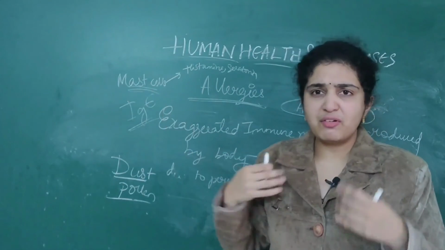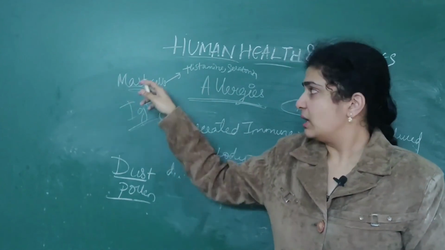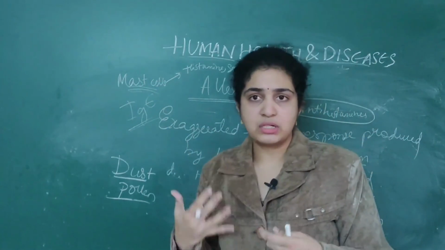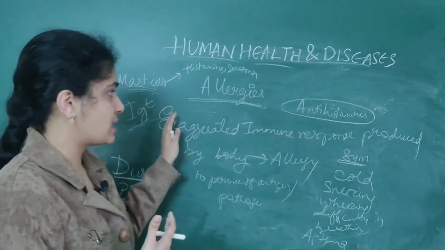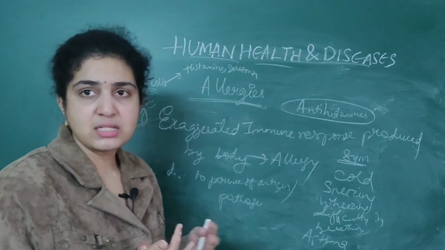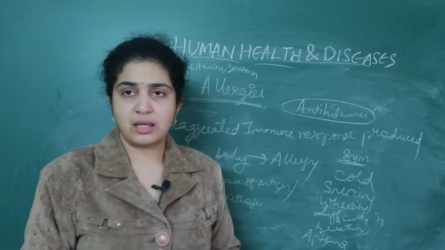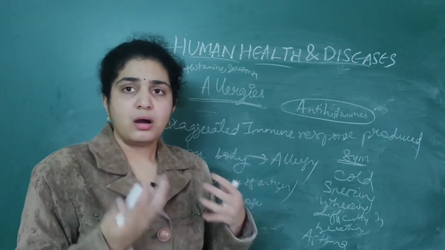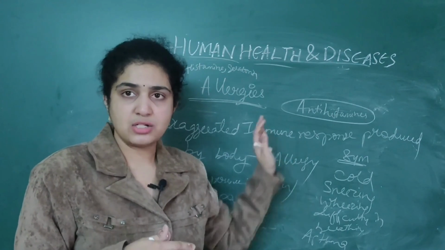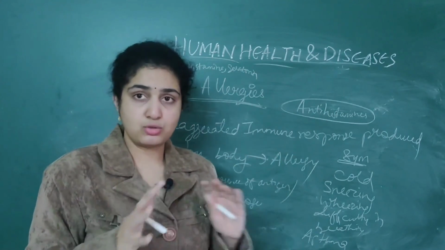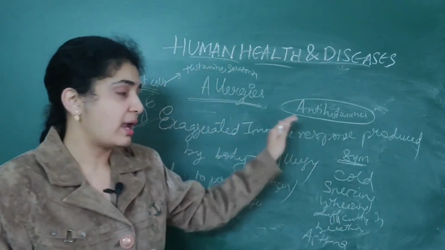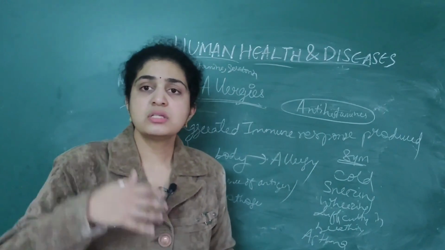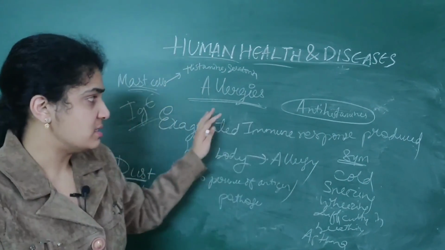They are secreted by mast cells. Whenever we are exposed to an allergen, mast cells get activated and secrete histamine as well as serotonin. How to prevent this? Antihistamines are given to prevent the cause of allergy, because histamine only is causing the disease.